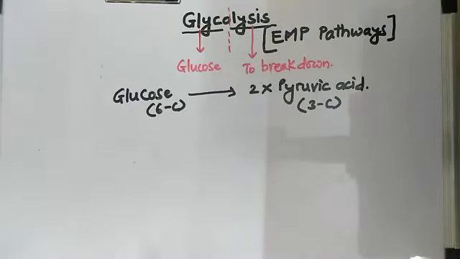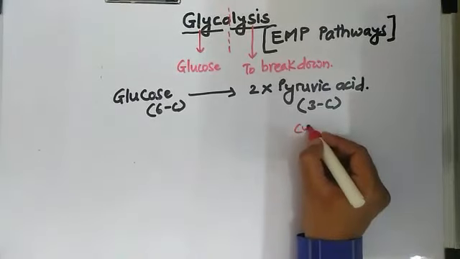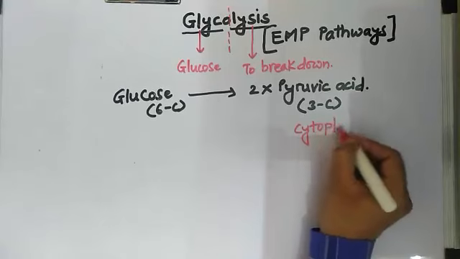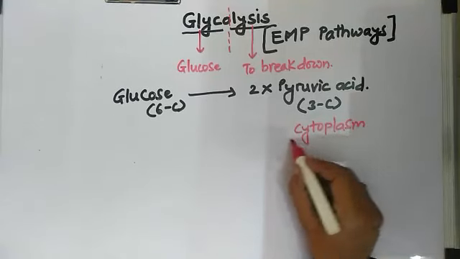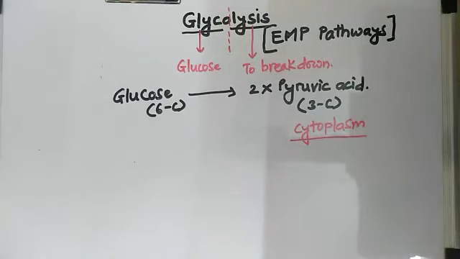This process of glycolysis occurs in the cytoplasm of the cell in all living organisms. Basically, whether the process is aerobic or anaerobic, this is the first step in both cases. Either it will be aerobic respiration or anaerobic respiration, the organisms have to follow this common step in their respiration process.